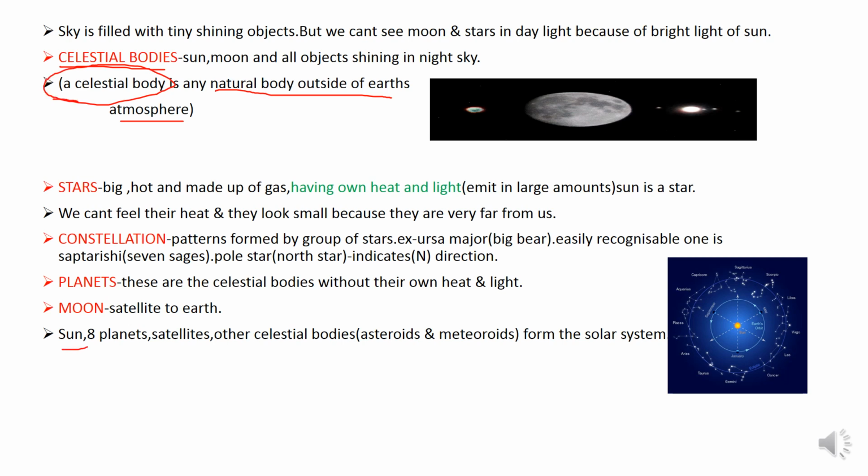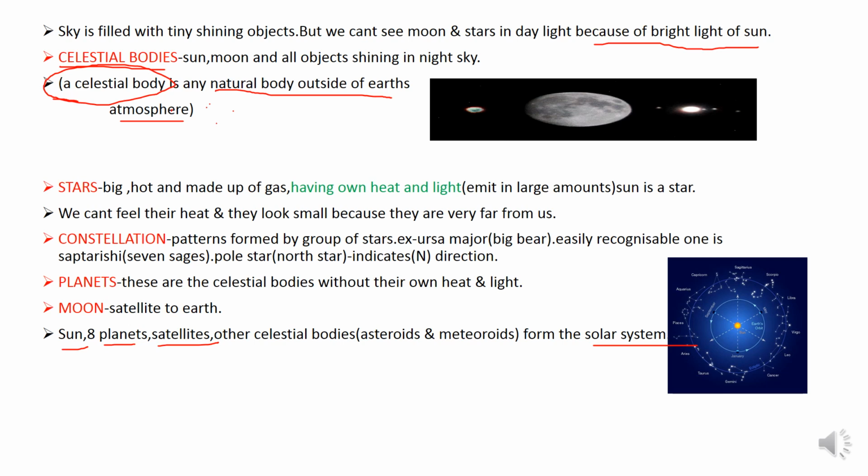Now Sun, 8 planets, satellites and other celestial bodies. Asteroids and meteoroids are also considered as celestial bodies from the solar system. Sky is filled with tiny shining objects, but we can't see the moon and stars in daylight because of the bright light of the sun.